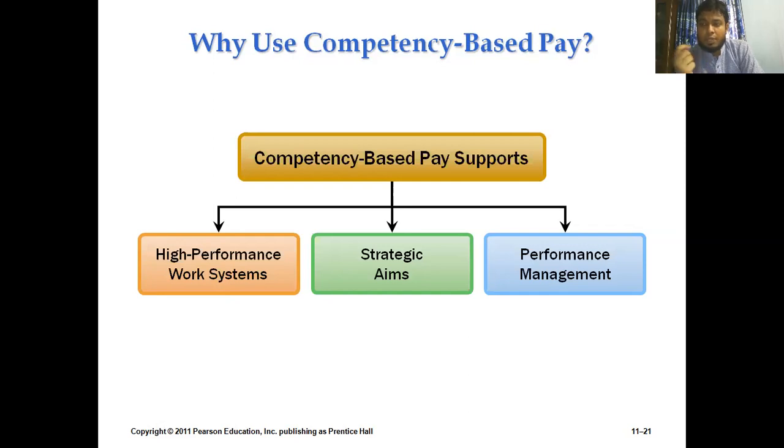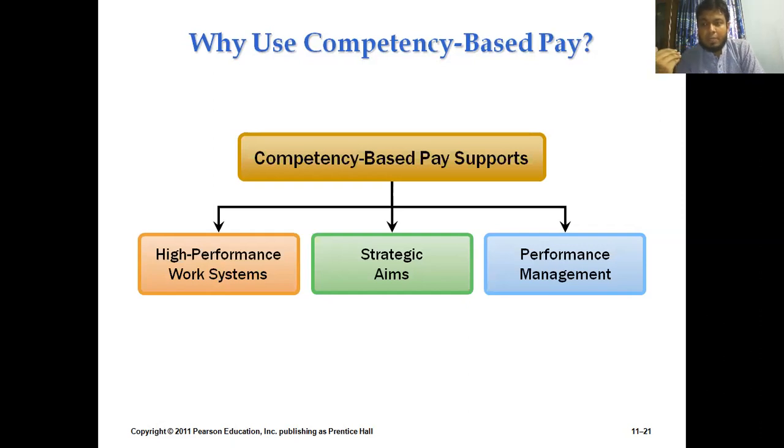So it will also be ensured by the competency based pay system, because in competency based pay system, you are paying much amount based on their productivity. So while you are paying them based on their productivity, they will always try to ensure their productivity, and the overall environment of the organizations will be a very high performing working system. So that's the actual benefit of competency based pay system.